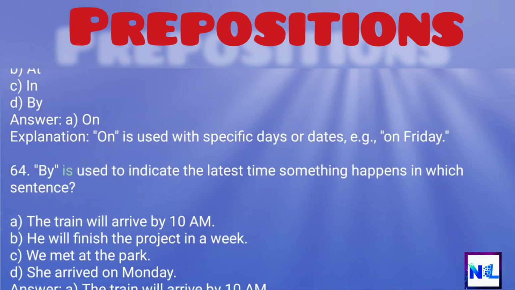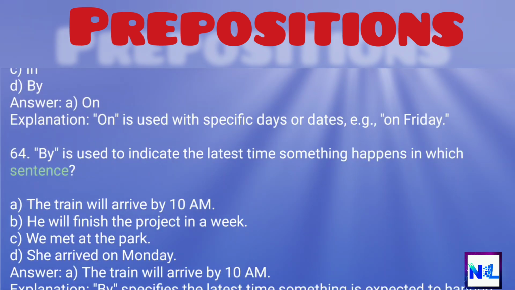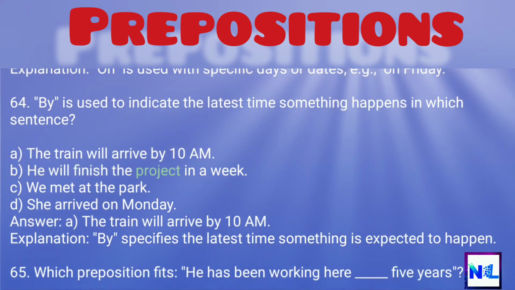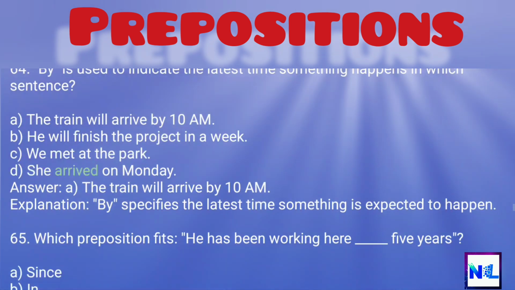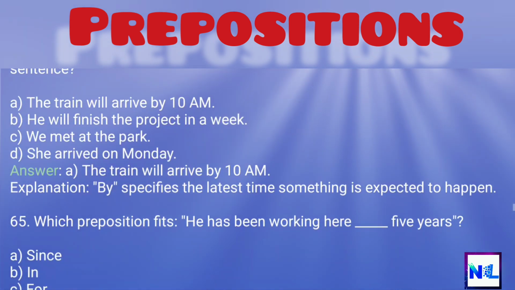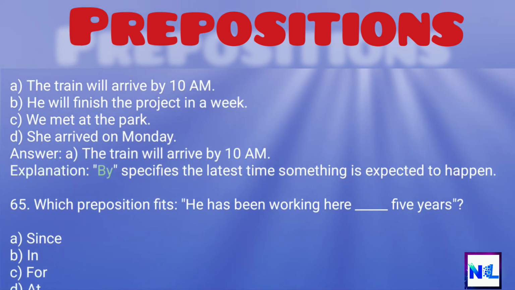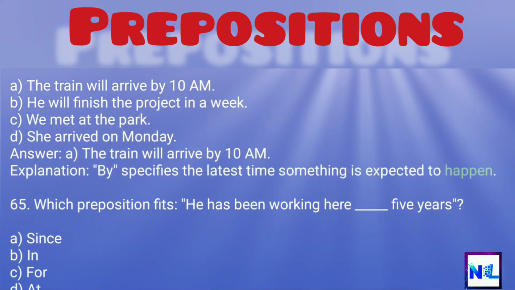64. By is used to indicate the latest time something happens in which sentence? A. The train will arrive by 10 a.m. B. He will finish the project in a week. C. We met at the park. D. She arrived on Monday. Answer: A. The train will arrive by 10 a.m. Explanation: By specifies the latest time something is expected to happen.